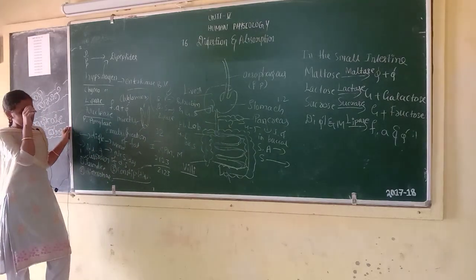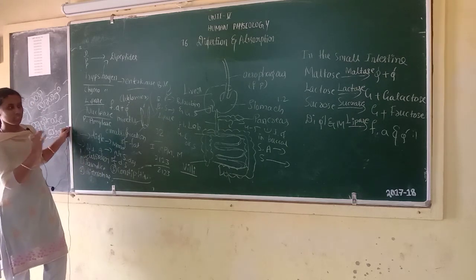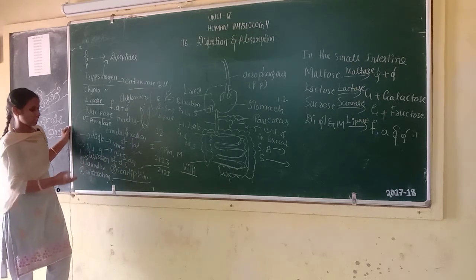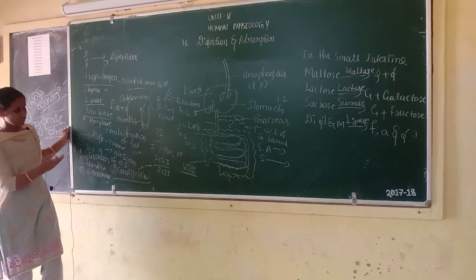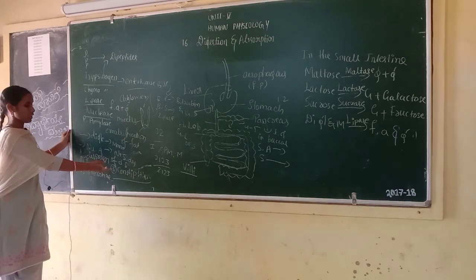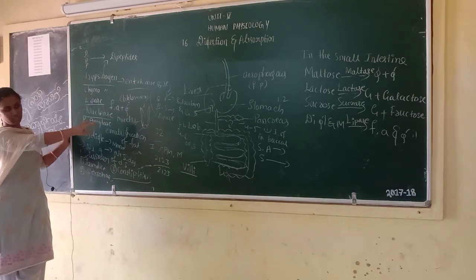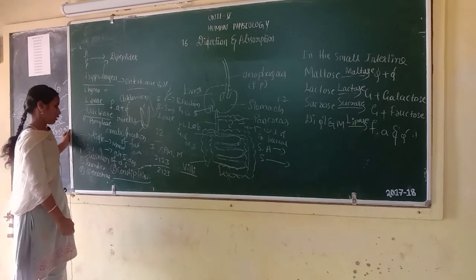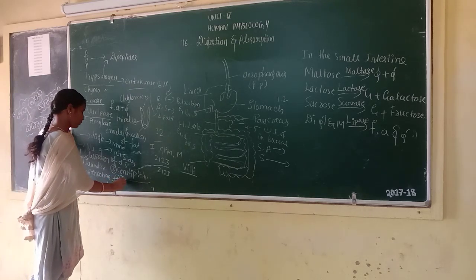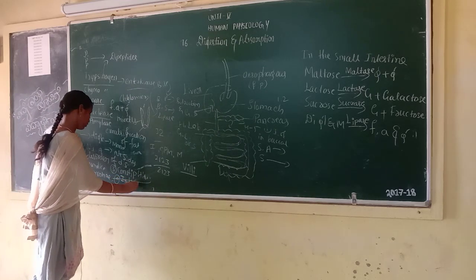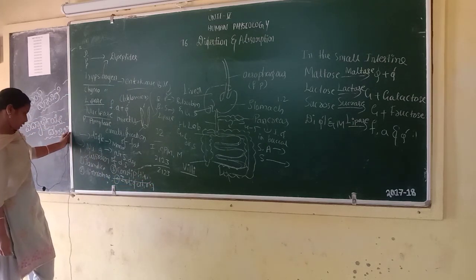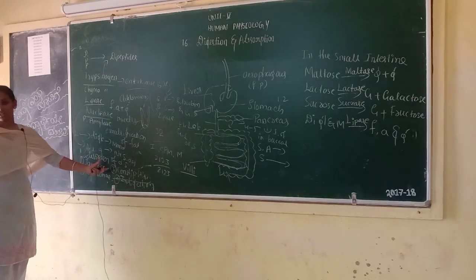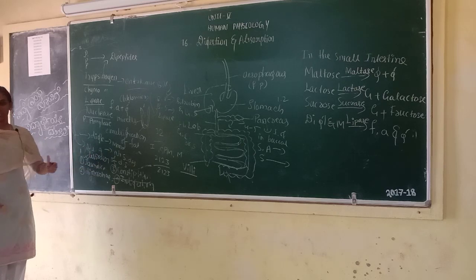Indigestion means food is not completely digested. That condition is called indigestion. Jaundice, diarrhea, constipation, indigestion: these are disorders of the digestive system.